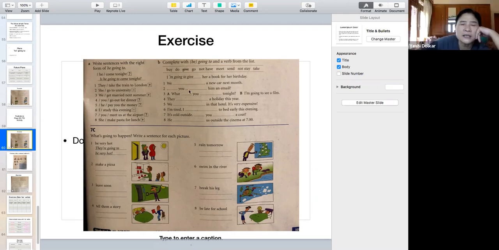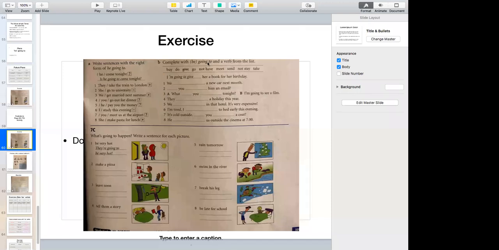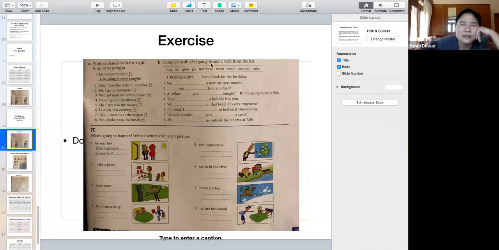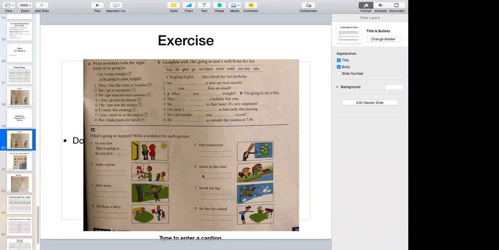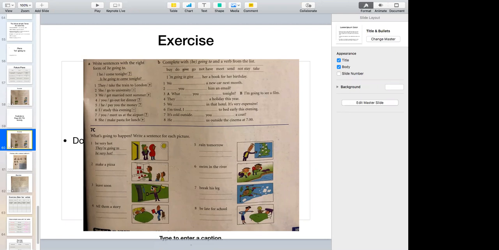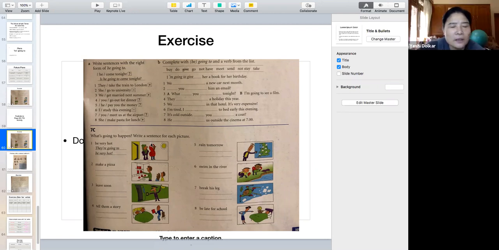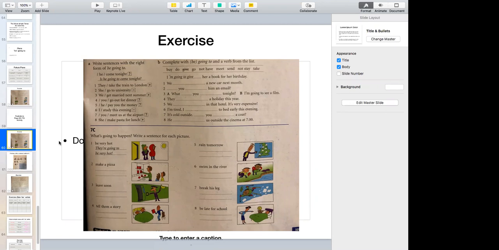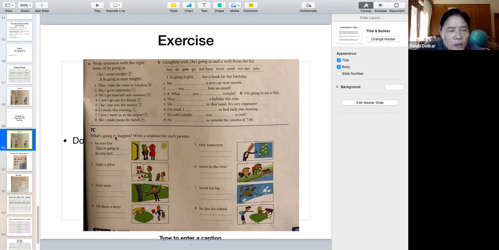All right. So this is again some more practice using going to, to express time. Now we have another one over here. So if you look at the picture, the prediction, so we can look at this later. What is going to happen?